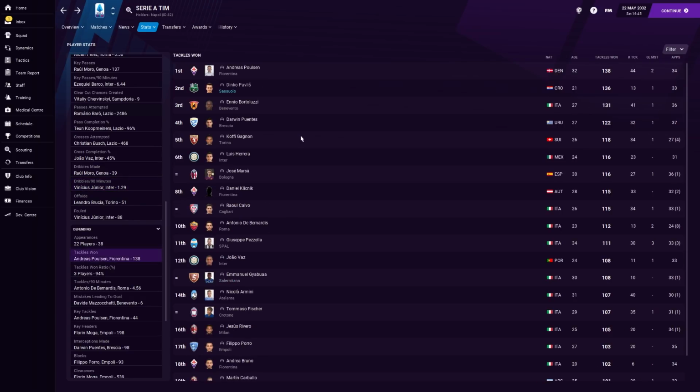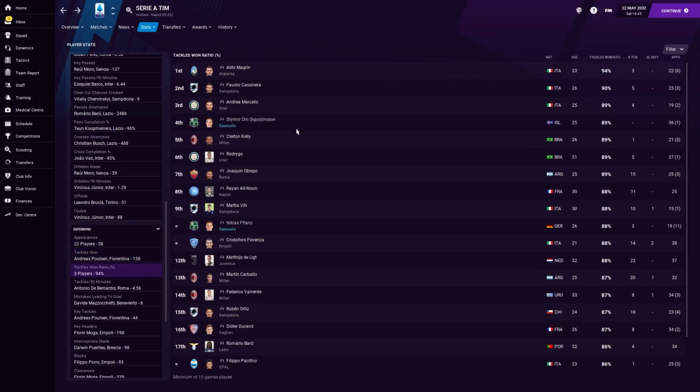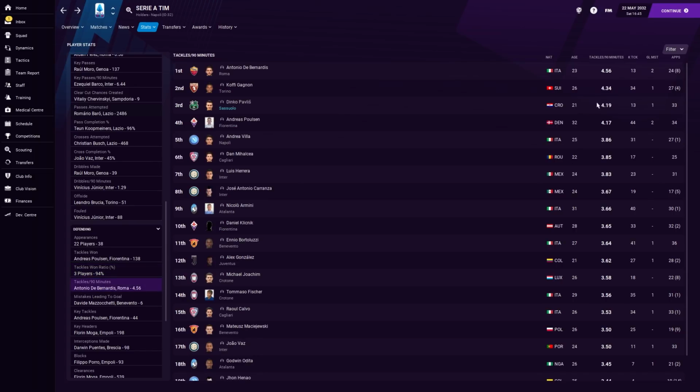Tackles won? Pavlich. Second most tackles won in the league. That's what I'm looking for from that role. Him just getting in there. Yes, he gets booked a lot, but my goodness, is he very good in that position. And, wow, tackles won ratio. Siggy. He does the pressing forward job pretty well. He's very good at winning the ball off people, as is evidenced by this. The fact that our striker has the 4th best tackles won ratio in the league is actually kind of mad. Tackles per 90 minutes, Pavlich is right up there as well. He's just doing stuff, getting there. Basically, he's almost like N'Golo Kante. Like, he feels like he does the job of 2 players sometimes, and that's kind of why I'm interested in him.